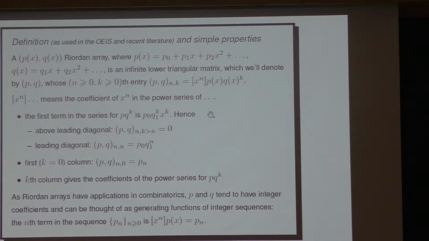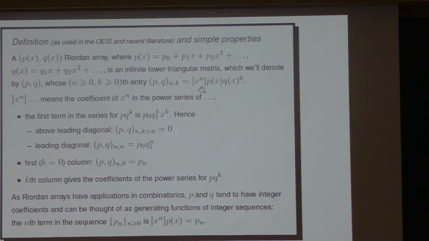So what can we get so far from this definition? If you think about it, the first term in the series for p times q to the k, if we imagine multiplying this by this, q to the power k will give us q1 to the k, x to the k, and we're going to get p0 multiplied by that. So the first term of that is going to be that.